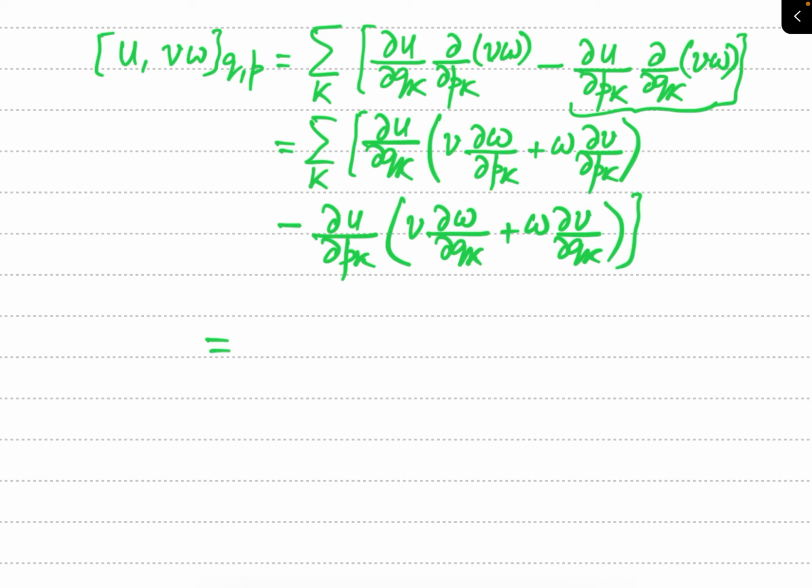Now see the simple algebra here. In this term V is present, and in this term also V is present. So we can associate these two terms taking V as a common factor. So you can see this will be summation over K. Write V first of all, because V has no relation to the sign of summation, so you may write this V outside of the sign of summation.